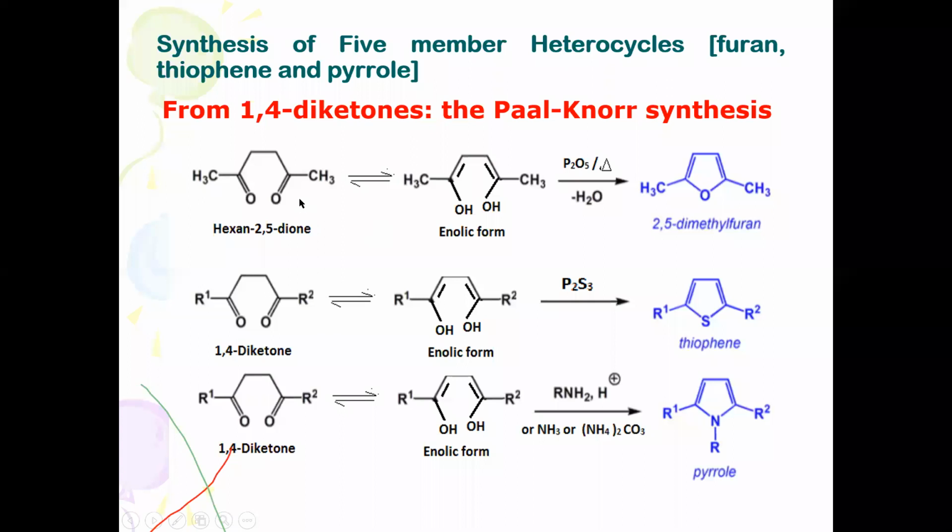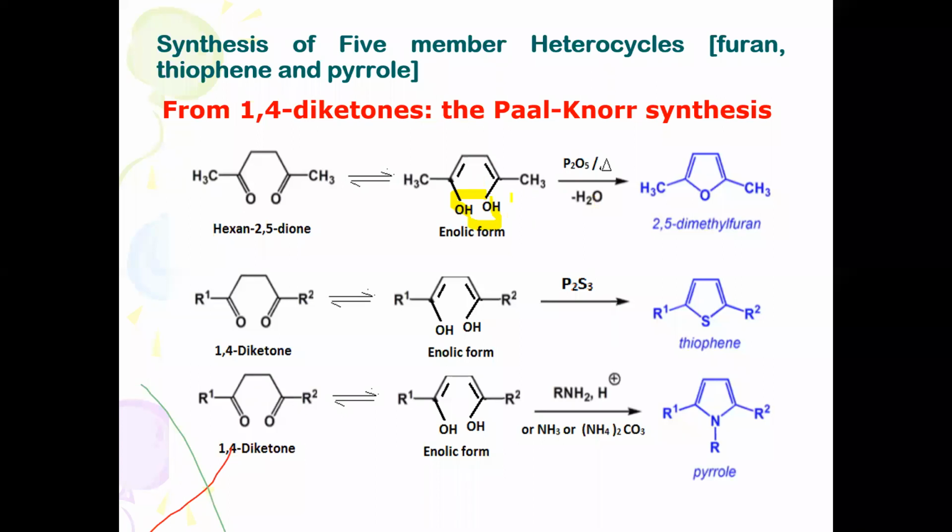When this 1,4-diketone is heated with phosphorus pentoxide, a dehydrating agent, you will find elimination of a water molecule. So if you take the OH and this H, then elimination of a water molecule takes place.